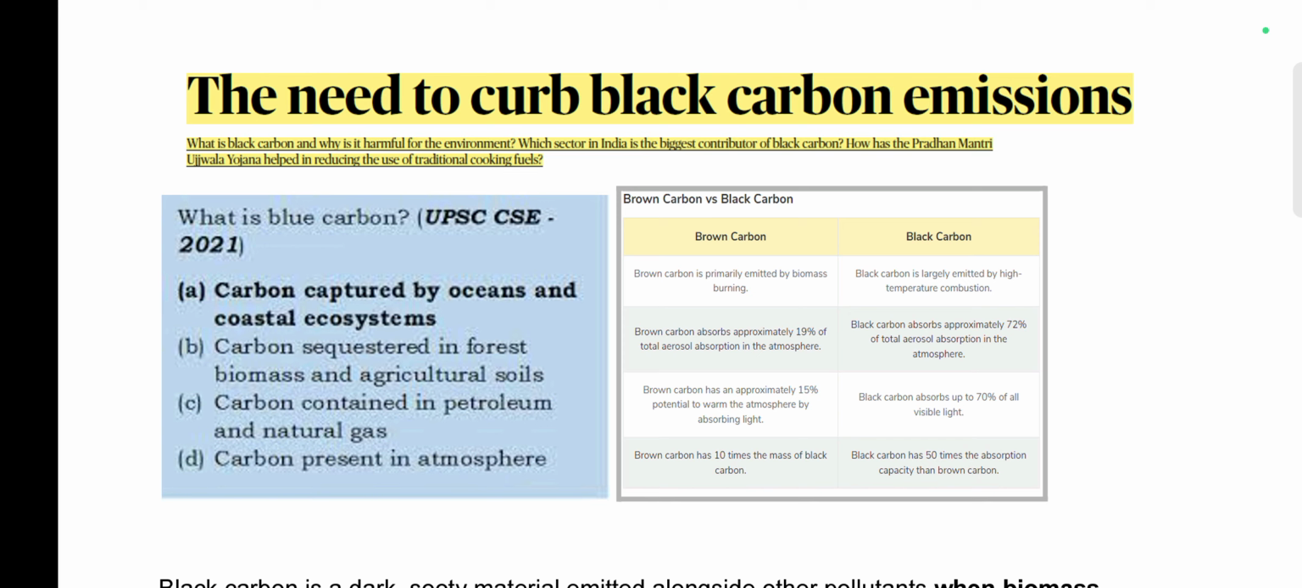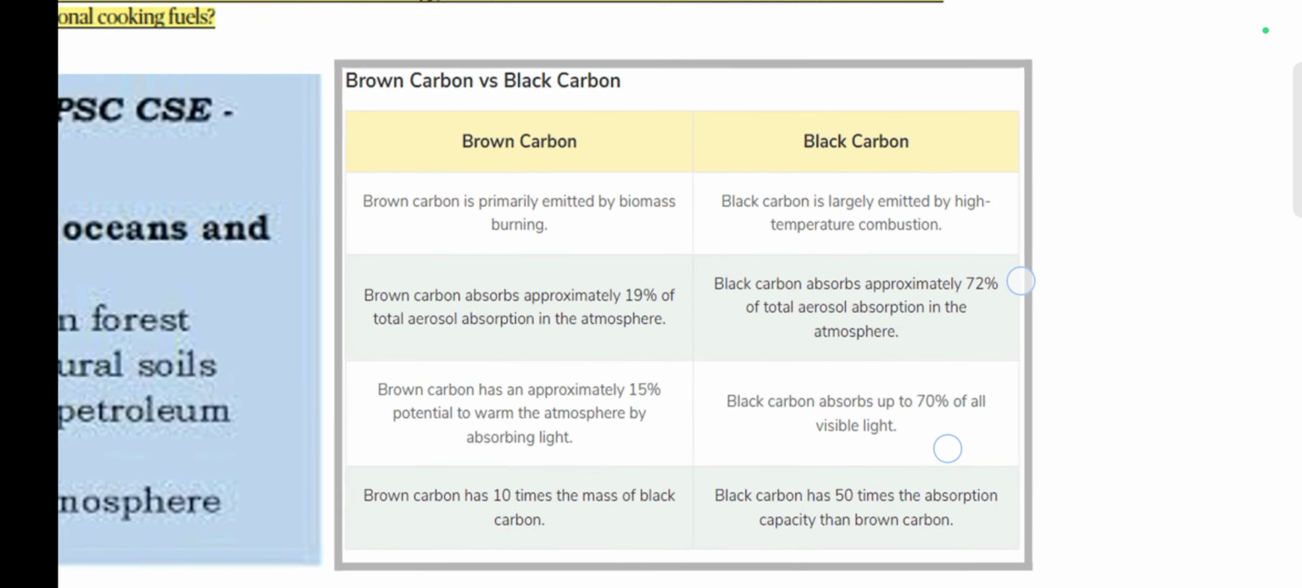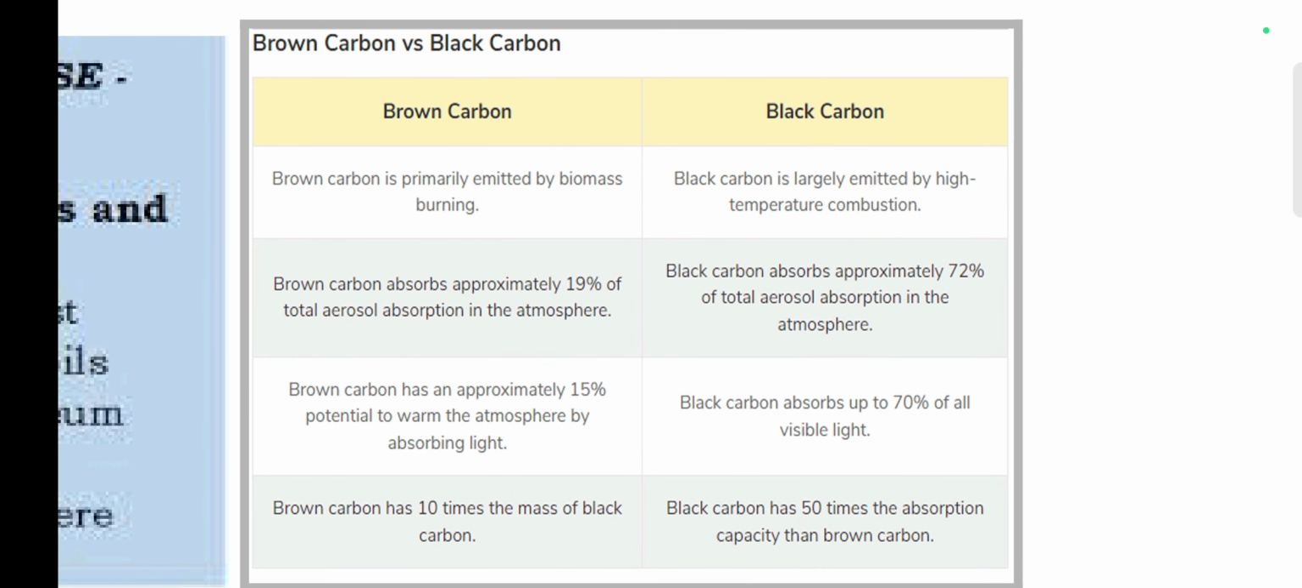Next, the need to curb black carbon emission. Black carbon: UPSC has been asking questions related to these carbon-related terms like blue carbon, black carbon, brown carbon, etc. So let us first look at what is the difference between black and brown carbon. Black carbon is formed by the incomplete combustion of inorganic waste.